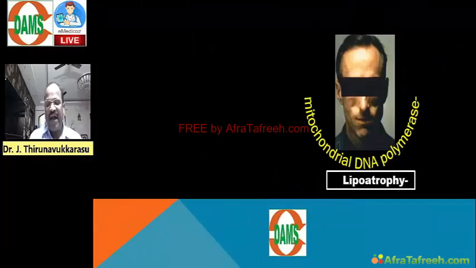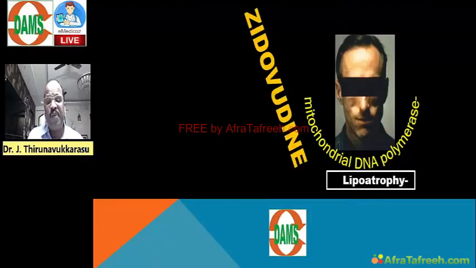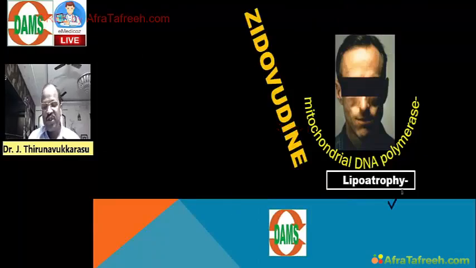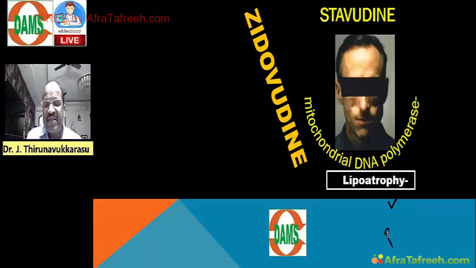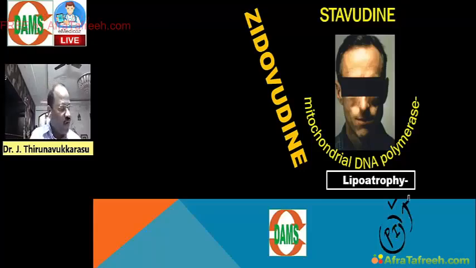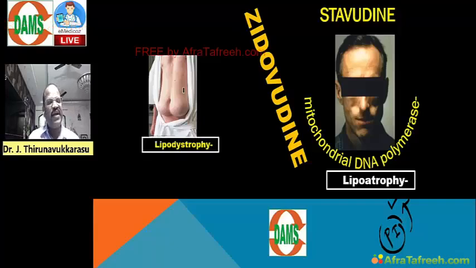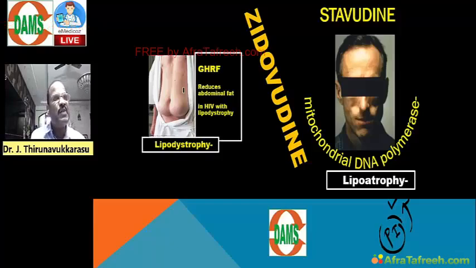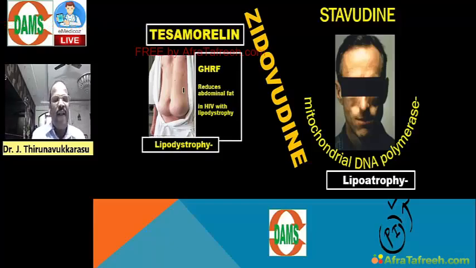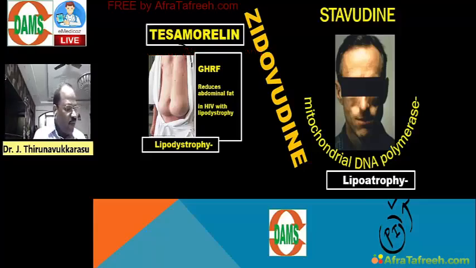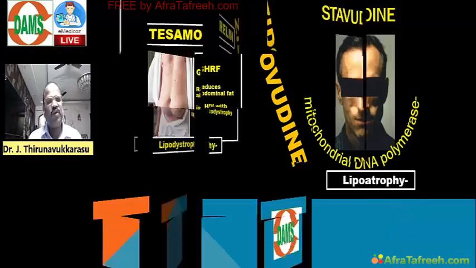Coming to HIV, anti-HIV drug causing lipodystrophy, very important. Like zidovudine and stavudine cause lipodystrophy. Even protease inhibitors also cause lipodystrophy. Now, how to treat this lipodystrophy? For treating this, we have a drug called tesamorelin. Tesamorelin, a growth hormone releasing hormone, is useful for treatment of lipodystrophy. Okay.